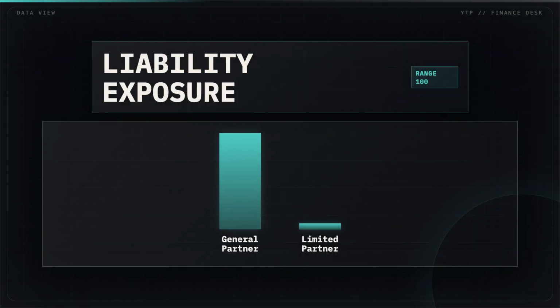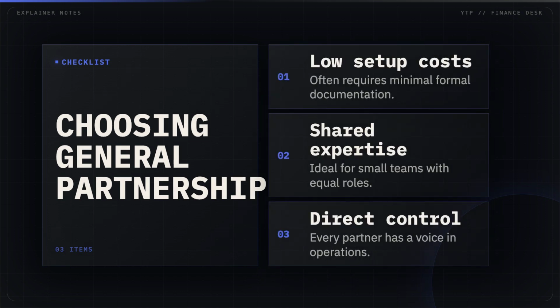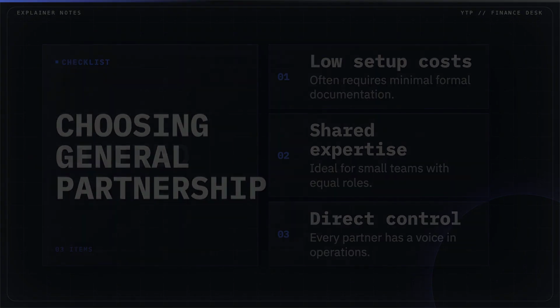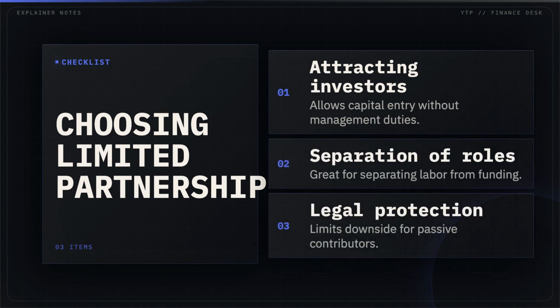This chart shows relative personal risk. General partners face total exposure, while limited partners are generally protected beyond their initial capital contribution. General partnerships are often chosen for their simplicity when all partners want to be actively involved in the day-to-day business. Limited partnerships are typically used when a business needs funding from investors who do not want to manage the business